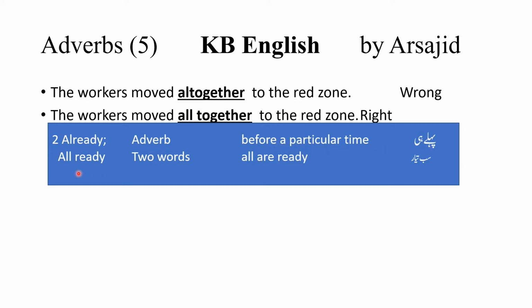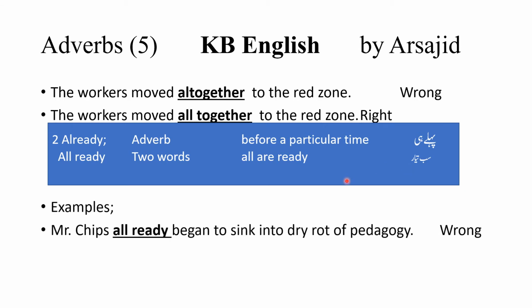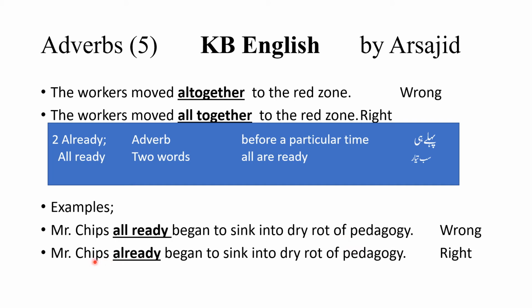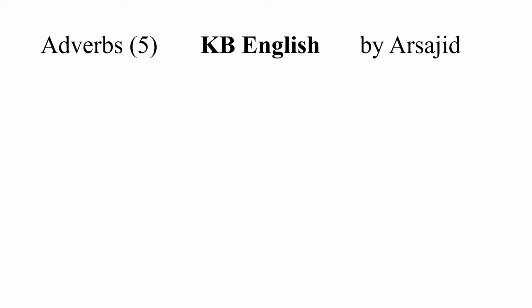Next is already, which is an adverb meaning before a particular time, पहले ही, while all ready is two words meaning all are ready, मतलब सब तैयार. Example is, Mr. Chips all ready began to sink into dry rot of pedagogy. Wrong. So it would be, Mr. Chips already began to sink and so on.